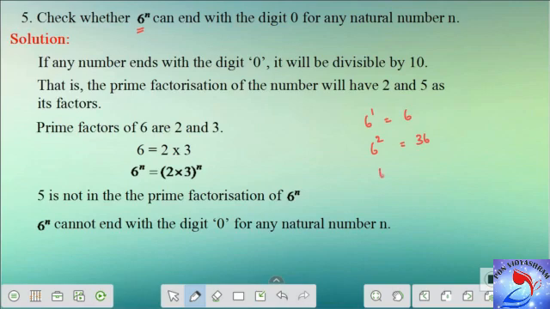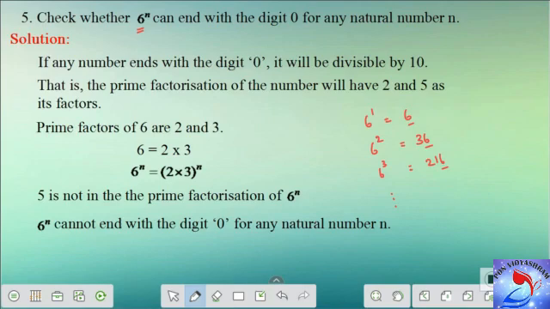So I can keep trying out. This is going to be 216 and so on. Now you can see from these 3, the last digit of 6 power 1 is 6, 6 power 2 is also 6, 6 power 3 is also 6, and it goes on. But I cannot conclude just by showing some examples.